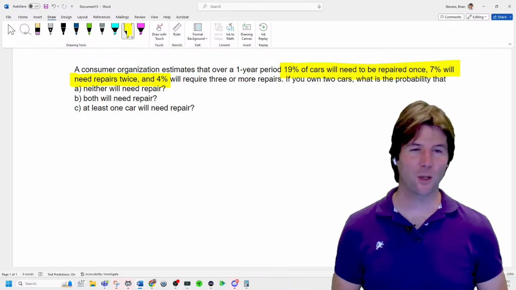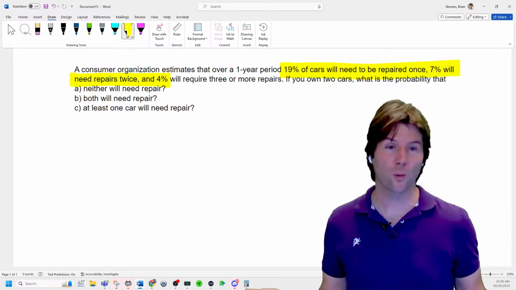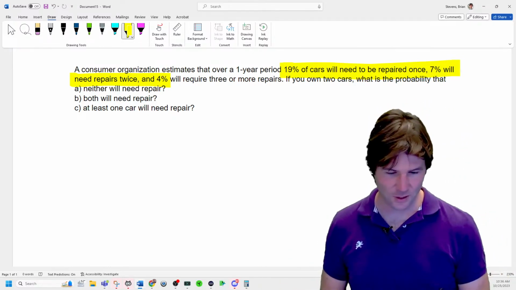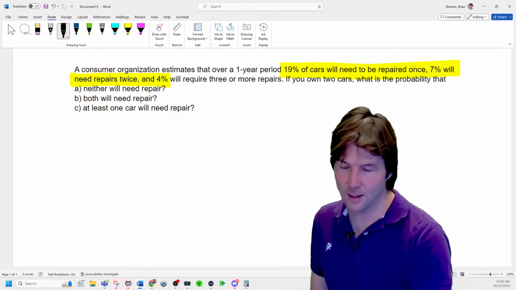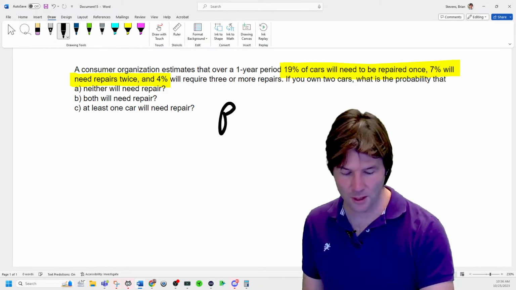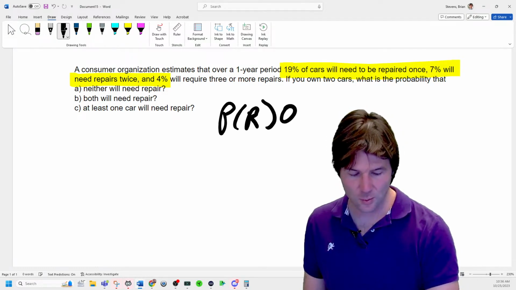So how do we figure out the probability of getting 1 or 2 or 3 or more repairs? And that might be the answer. It looks to be. Great job, because you've added them together. Great job, Cameron. So we just added them. When I say or, we're adding. So the probability of repairs is 30%.